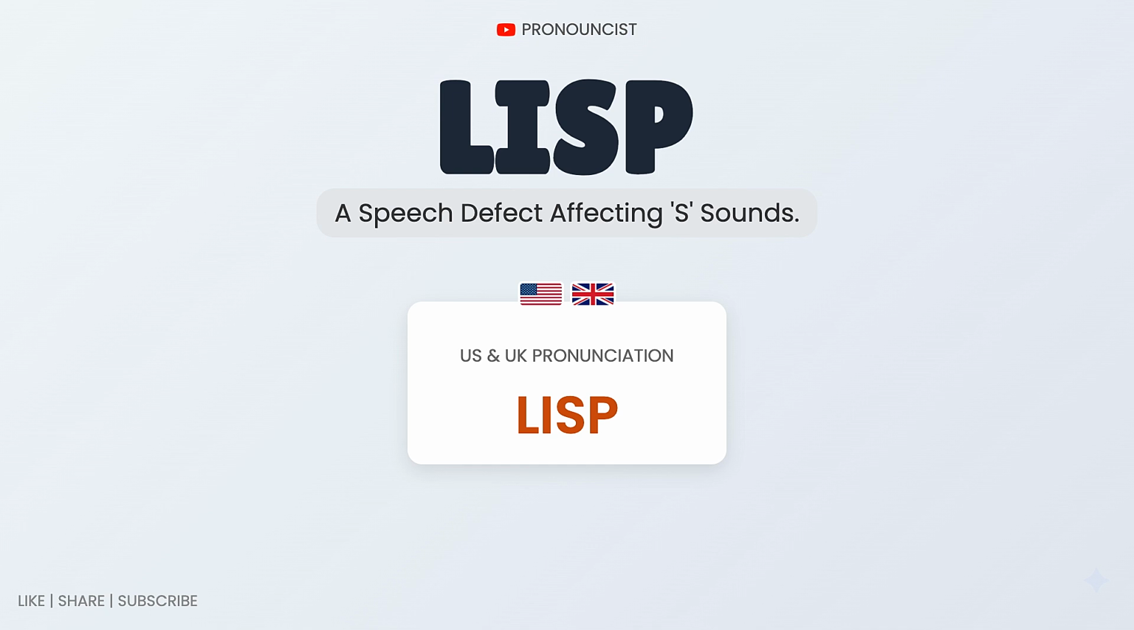Practice repeatedly and you'll soon be able to say this word perfectly. The best way to practice is to repeat the syllable multiple times.